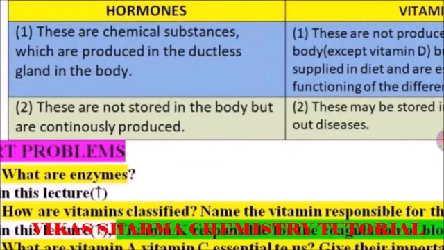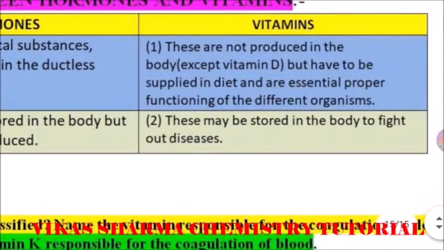The second big difference is that hormones are not stored in the body but are continuously produced. Meaning our body continuously produces the hormones, and these are not stored. But vitamins may be stored in the body to fight disease.